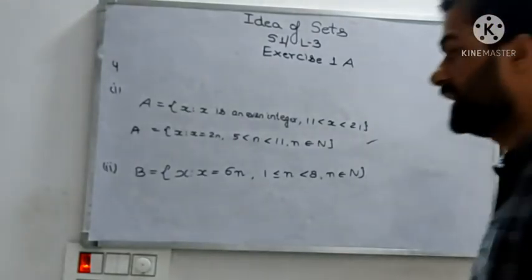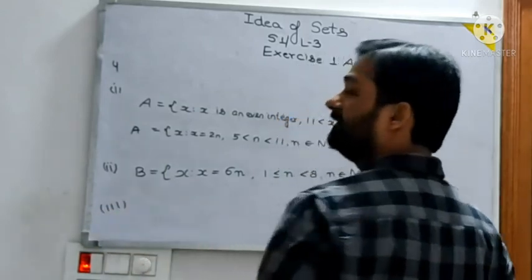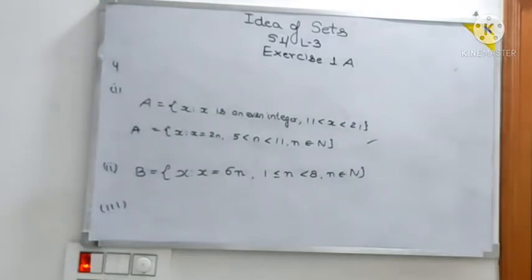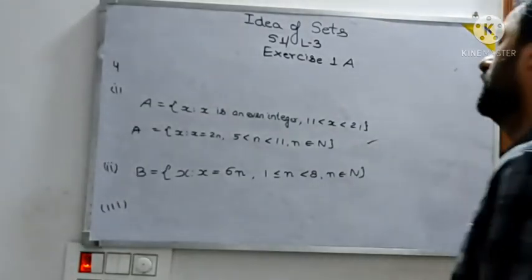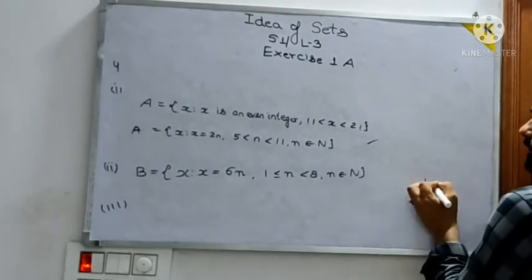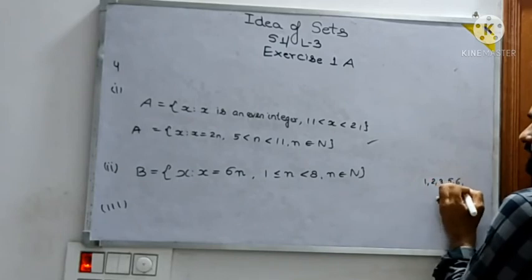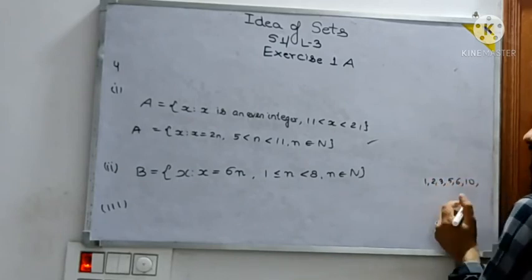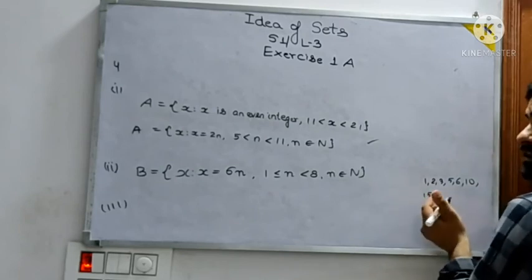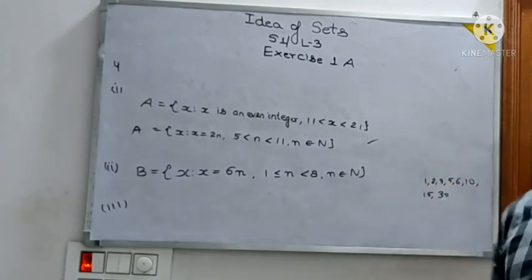Set of factors of 30. Factors means all numbers that will divide 30. What all numbers will divide 30? First you see what all numbers are coming up to 30: 1, 2, 3, 4, 5, then 6, 7, 8, 9, 10, then 11, 12, 13, 14, 15, and 16, 17, 18, 19, 20, then 30. How to generate these numbers?